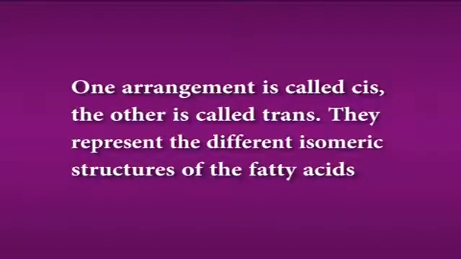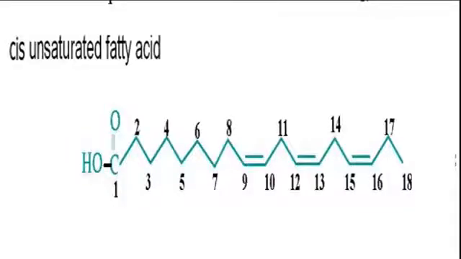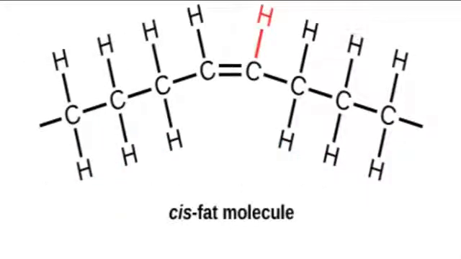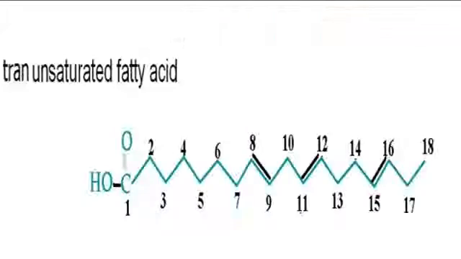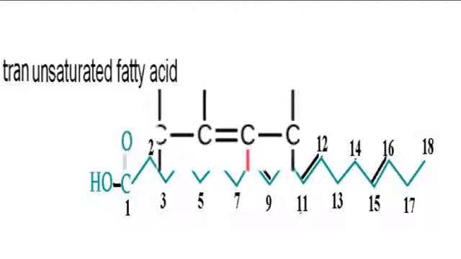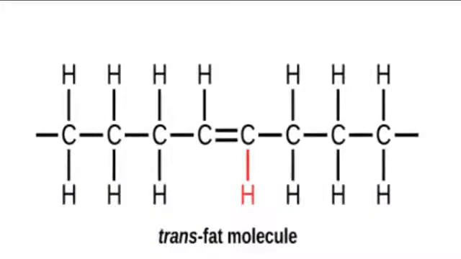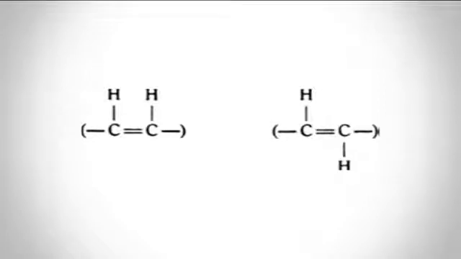They represent the different isomeric structures of the fatty acids. In the cis form, the hydrogen atoms attached to the carbon atoms of the double bond are located on the same side of the double bond. In trans configuration of the isomer, the hydrogen atoms are located on opposite sides of the double bond, across from one another. As you can see on the screen, in the cis bond, hydrogen atoms are arranged on the same side, and in the trans form, the hydrogen is present on the opposite sides of the chain.